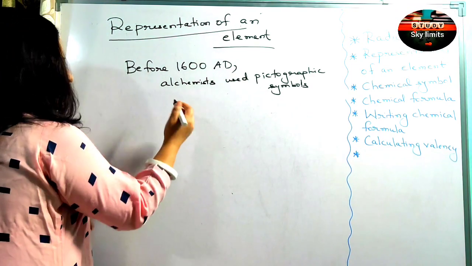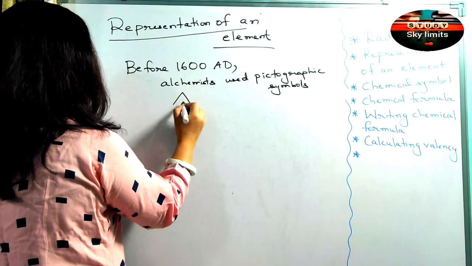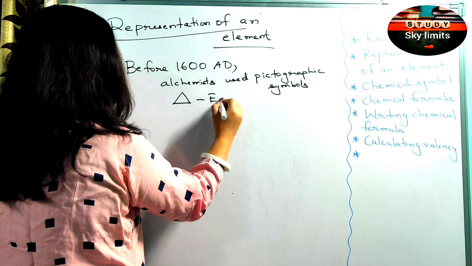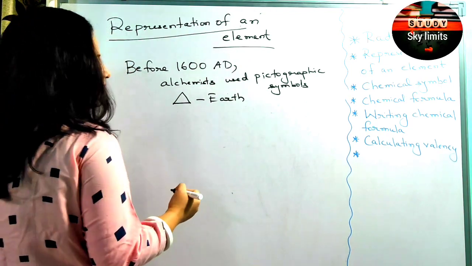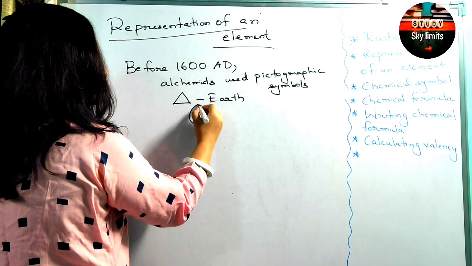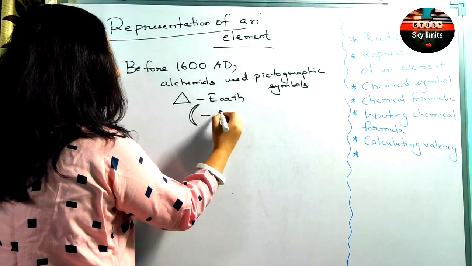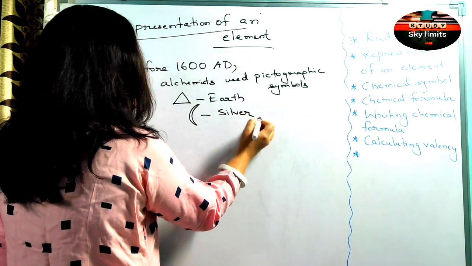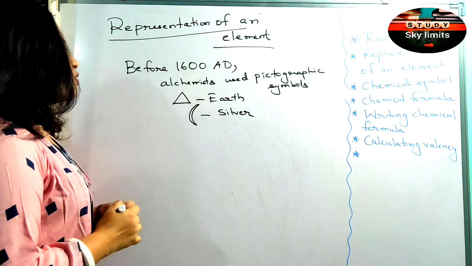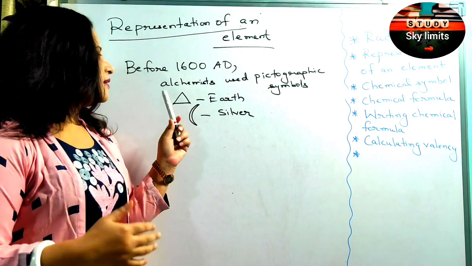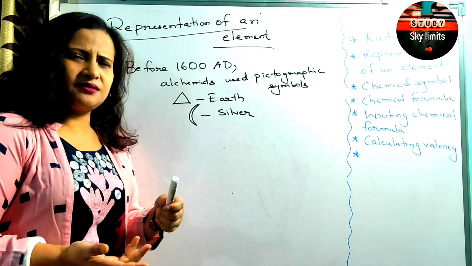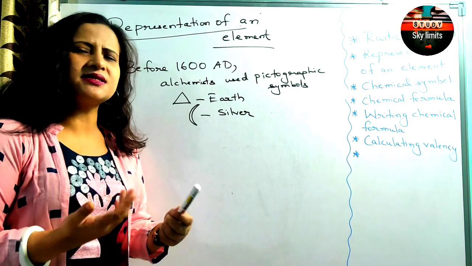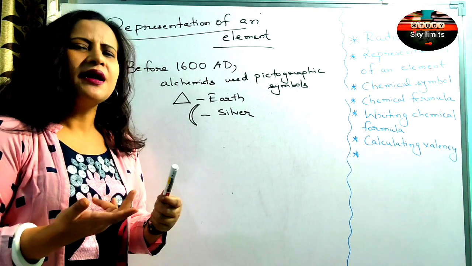Like they used a triangle for earth. For earth they used what? Triangle. And a crescent-like shape for silver. Likewise, these alchemists are none other than the earlier chemists, and alchemy is a science, the medieval forerunner of chemistry.